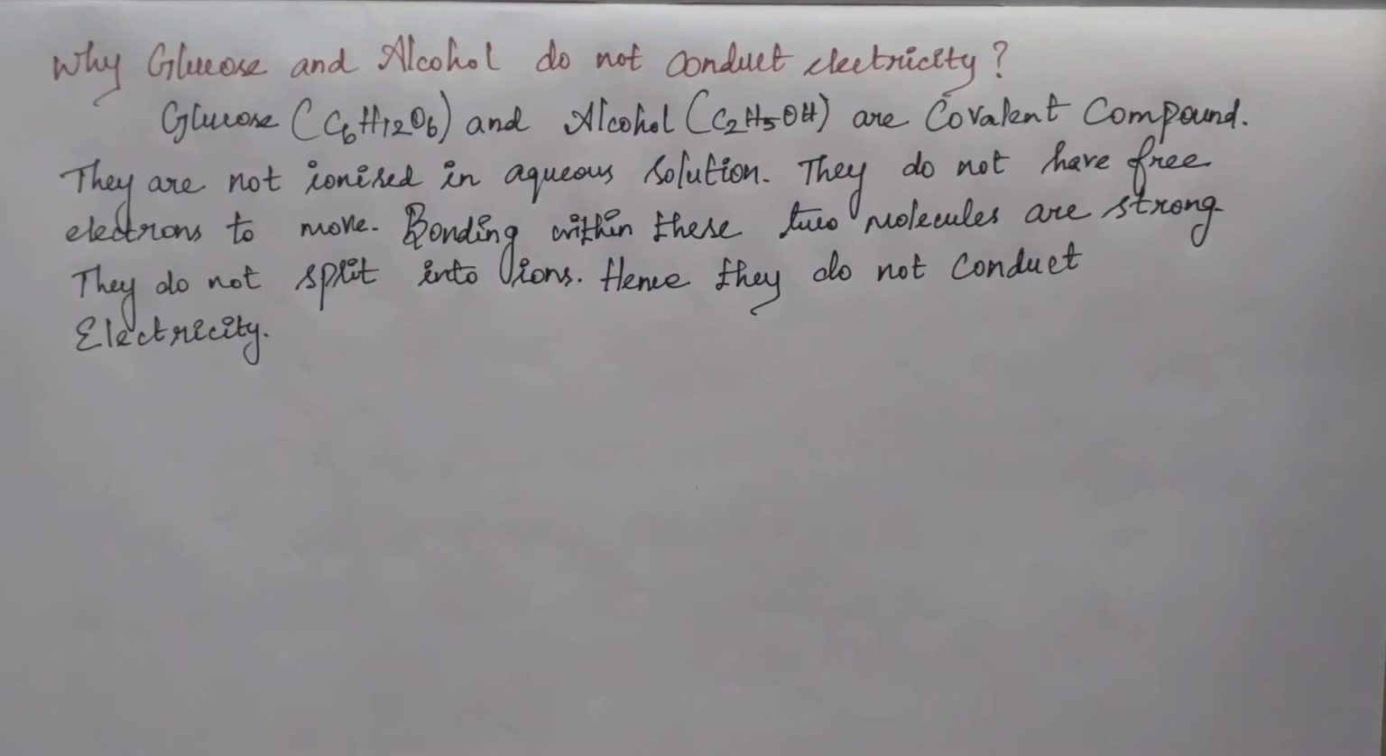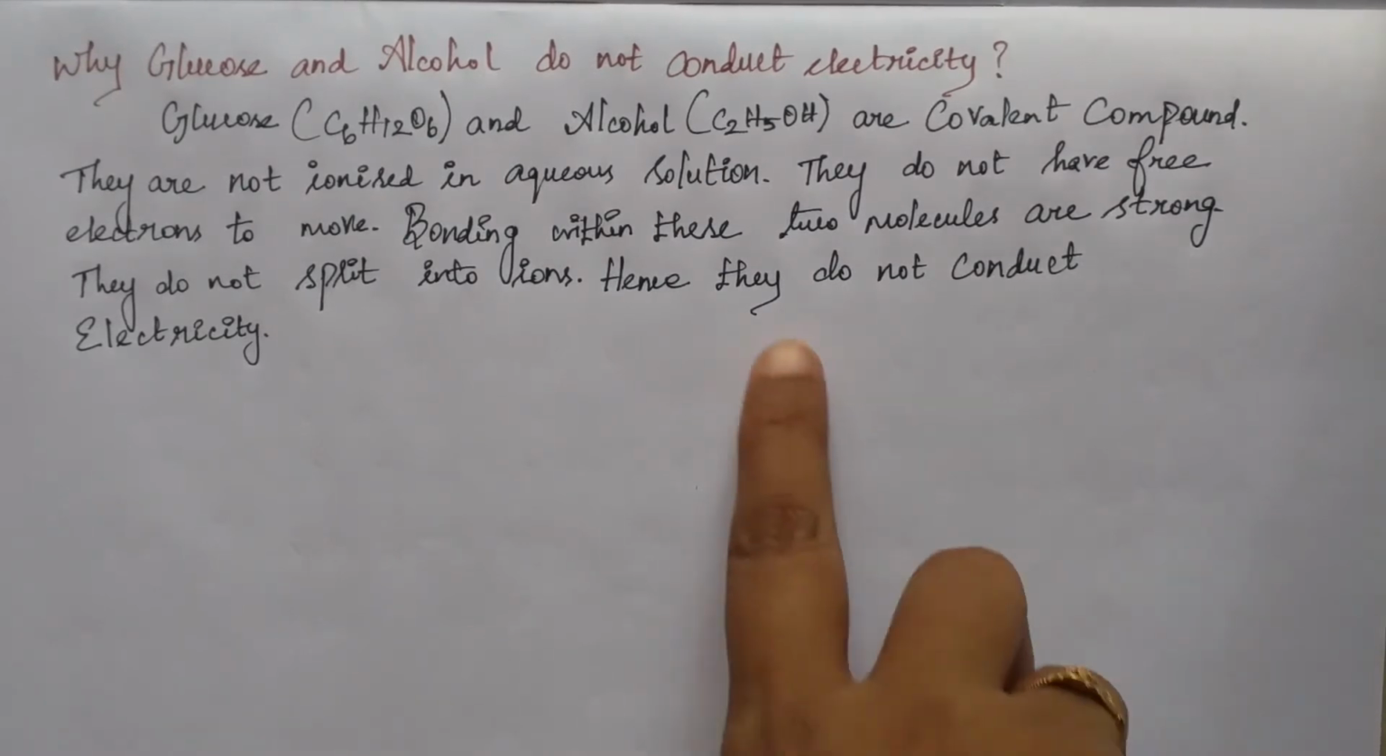Covalent compounds do not dissociate because the bond here is very strong, so they are not ionized in aqueous solution. Dissolution means nothing but dissolving. Here, what are we going to dissolve? We are going to dissolve an acid or a base in water. But one thing, this reaction is highly exothermic.